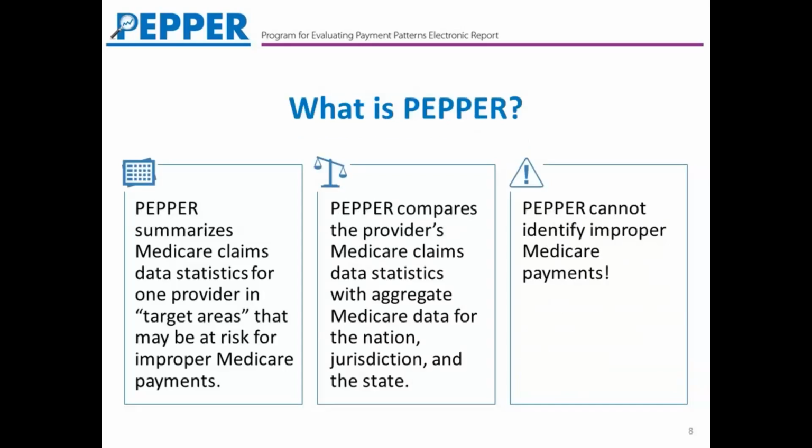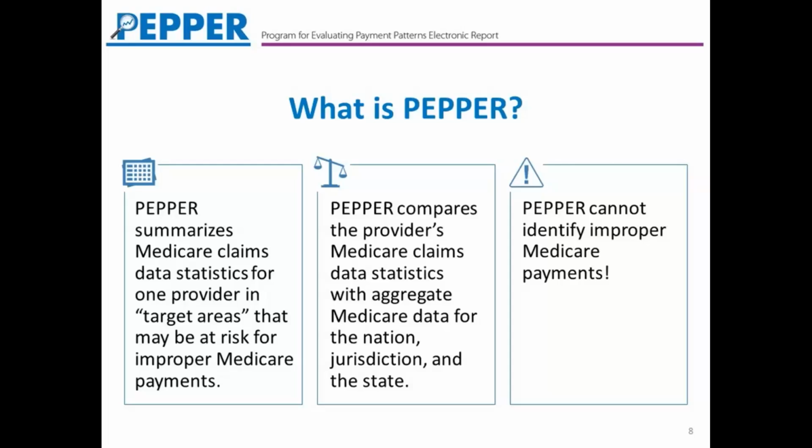Let's start at the very beginning. What is Pepper? Pepper is an acronym that stands for Program for Evaluating Payment Patterns Electronic Report. And essentially, the Pepper is a comparative data report, again, summarizing those claims, focusing on areas that have been identified as higher risk for improper Medicare payment, primarily in terms of whether the claim was correctly coded and billed and whether the treatment provided to the patient was necessary and in accordance with Medicare payment policy. In the Pepper world, we call those target areas.